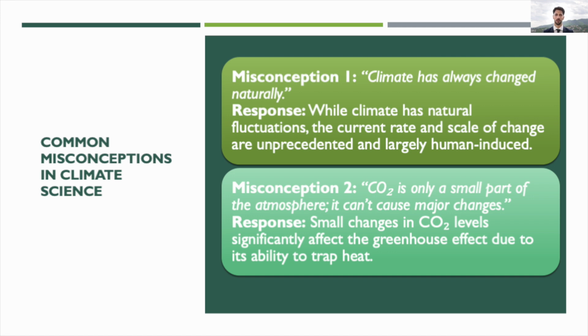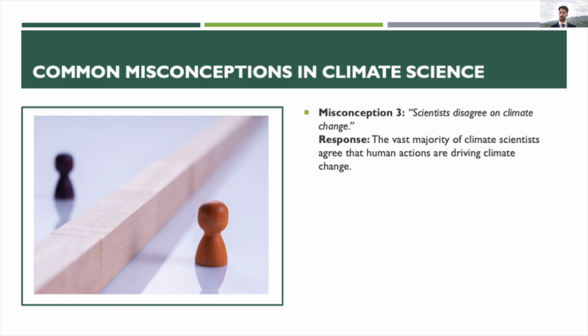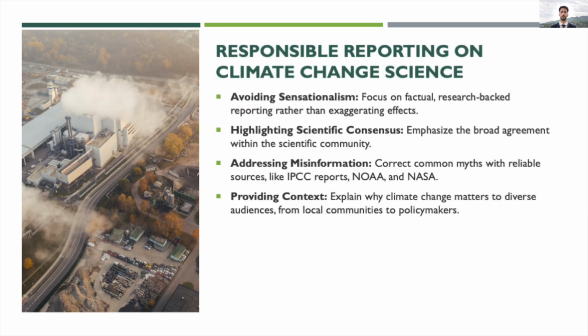Even in small amounts, CO2 is powerful at trapping heat, impacting the greenhouse effect. 3. Scientists disagree on climate change. This is a myth. Nearly all climate scientists agree on human-driven climate change. These misconceptions can be difficult to counteract, so it's essential for journalists to clarify them with research-backed information from reliable sources like the IPCC.